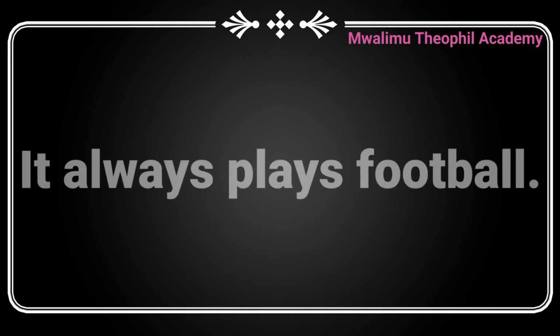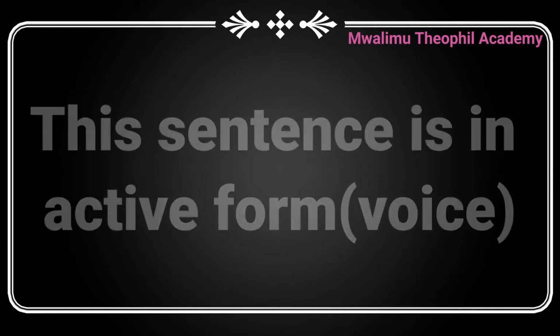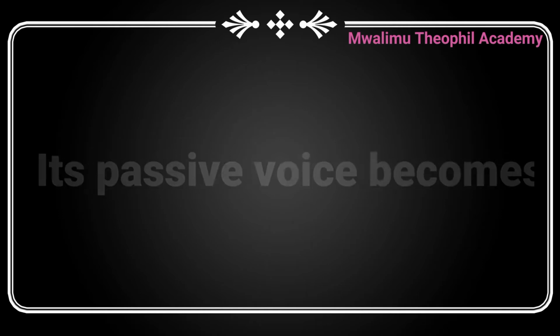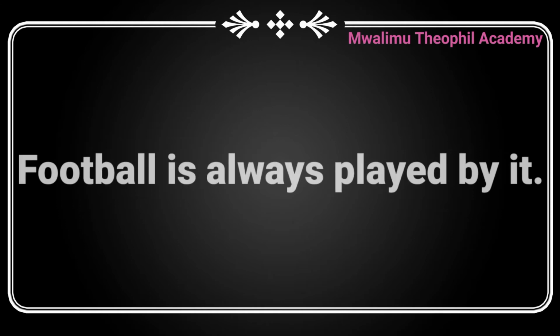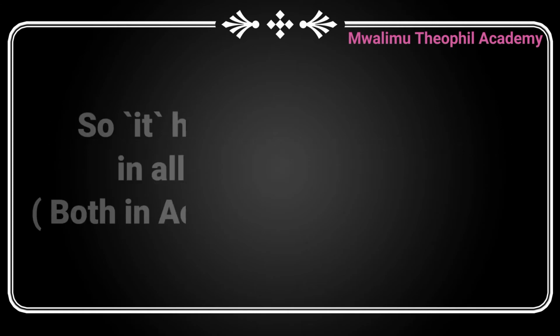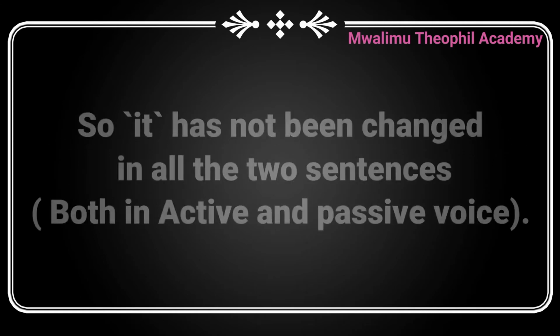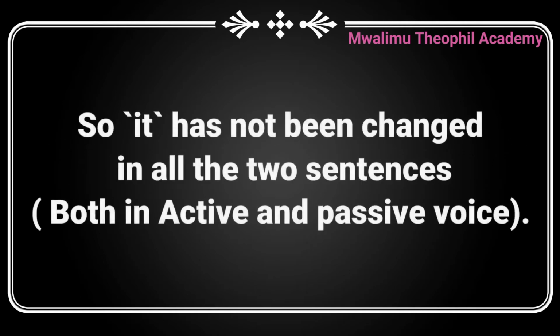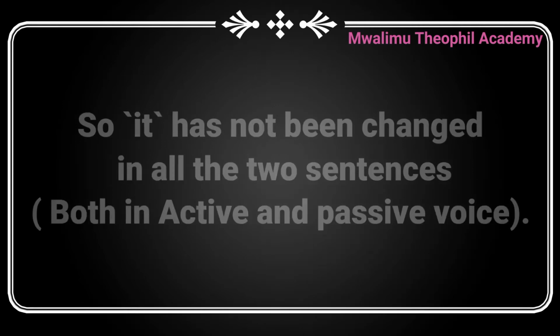This sentence is in active form. Its passive form becomes: Football is always played by it. So, it has not been changed in both active and passive voice sentences.